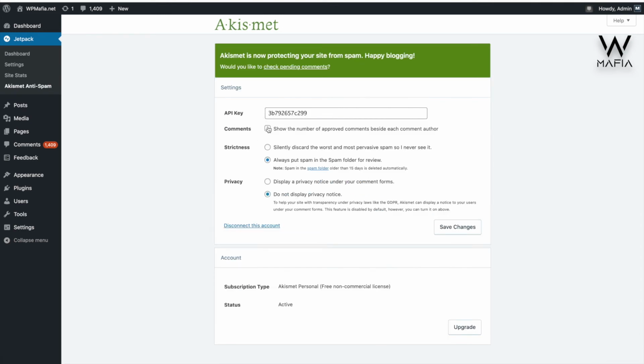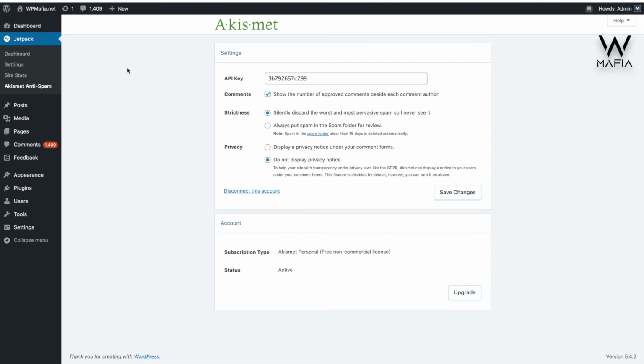Here are some settings which you can use as you need. If you want to show how many approved comments there are beside each comment author, you can click on that. If you want to delete all the spam comments automatically, then you can click on that. Or if you don't want to delete the spam comments, you just want to put them into the spam folder, then you can select this, which is the default. But I want to select the delete option because I don't want to see or face any spam comments. So that's it, click on Save.